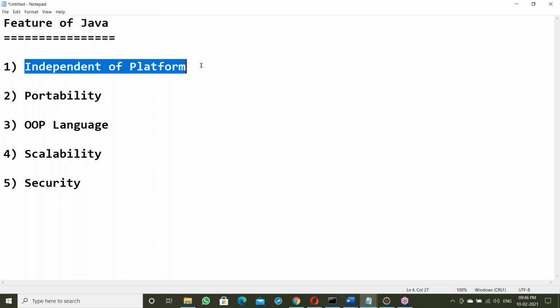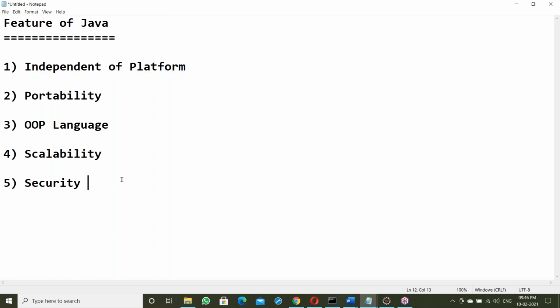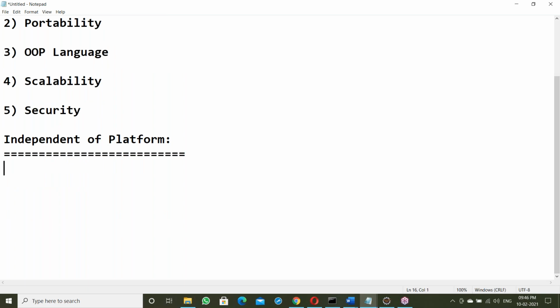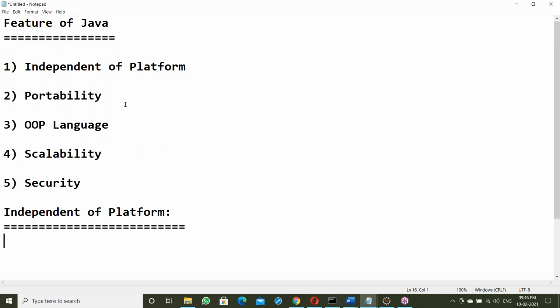So first of all, what is independent platform? Simply I can explain like a platform is the base. So independent platform means Java is independent of the OS. Simply I can explain like that. Then I can go to the next feature, portability. Portability is running anywhere. Like that I can explain, but that is not the correct way.